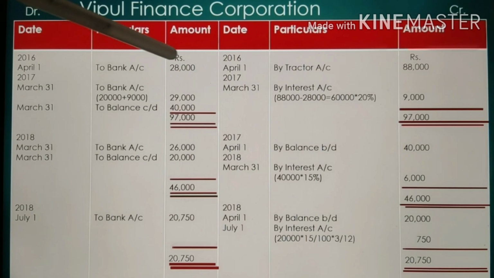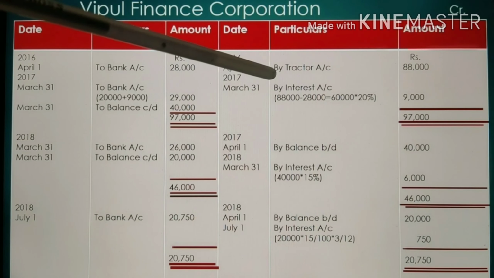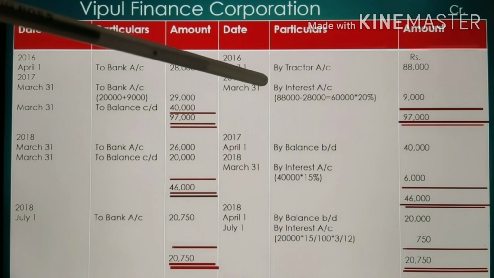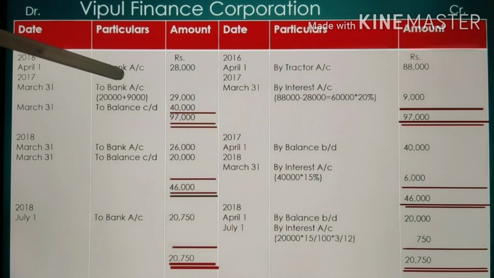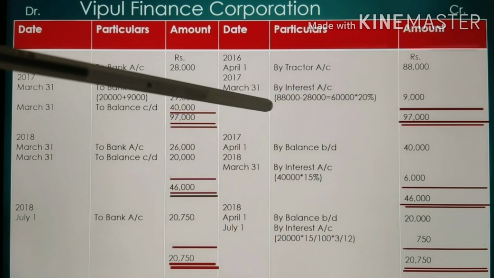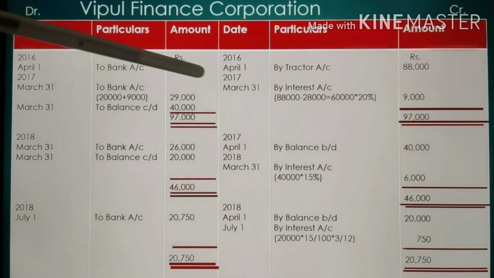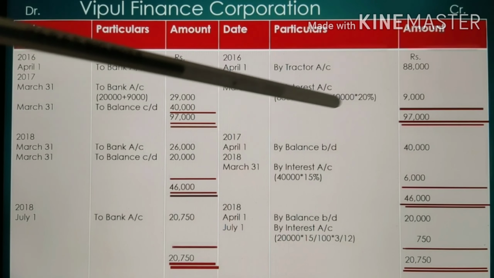Here are the installments. First entry is for the tractor, that is tractor account debit to Vipul Finance Corporation on the purchase of the tractor, 88,000. After that, on the same 1st April 2016, 28,000 is given by X Limited to Vipul Finance Corporation. After that, the next installment will be with interest, and interest is calculated on the cash price minus the amount paid on signing the agreement, that is 28,000, the remaining.